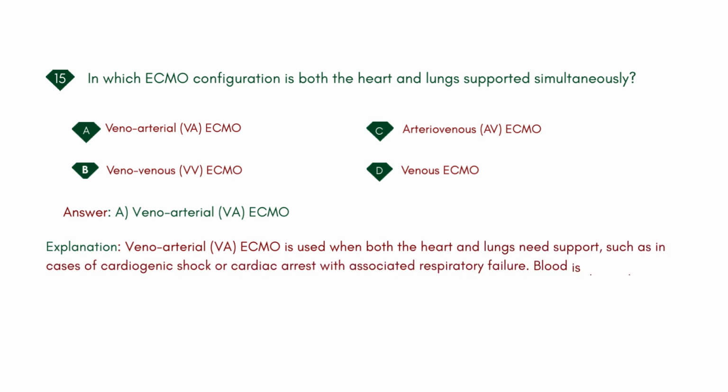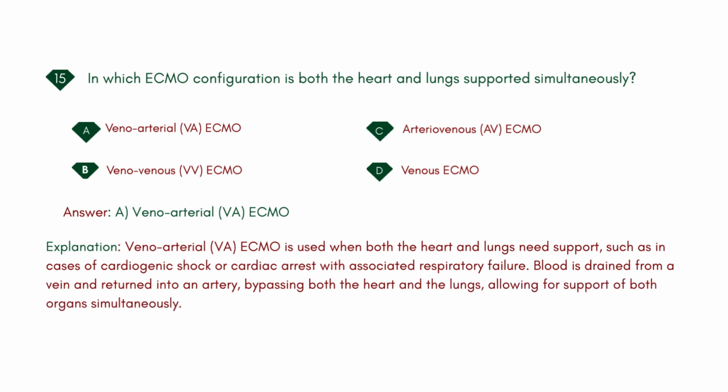Explanation: Veno-arterial, VA, ECMO is used when both the heart and lungs need support, such as in cases of cardiogenic shock or cardiac arrest with associated respiratory failure. Blood is drained from a vein and returned into an artery, bypassing both the heart and the lungs, allowing for support of both organs simultaneously.